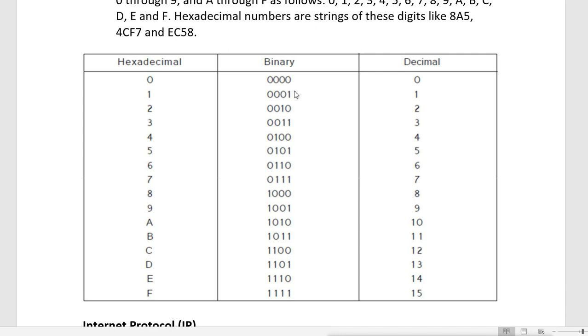The binary number system has only 2 numbers, and it is only for representing digital values, like digital bits, whether the bit is on or off. So 0 means off and 1 means on. And when the bit gets on, it gets a value in decimal and hexadecimal. So we can say that the first bit value is 1, the second bit value is 2, the third bit value is 4, the fourth bit value is 8, and by combining these bits we can get these decimal values and hexadecimal values.